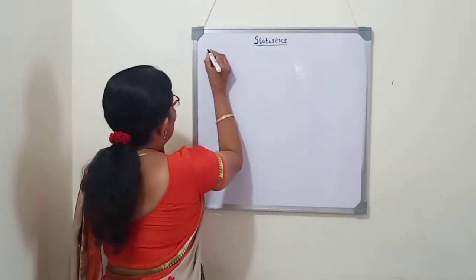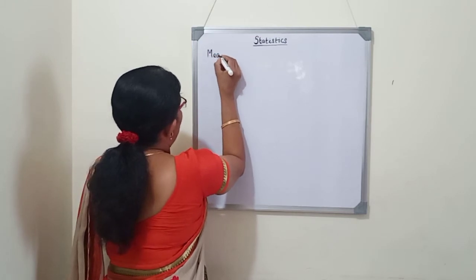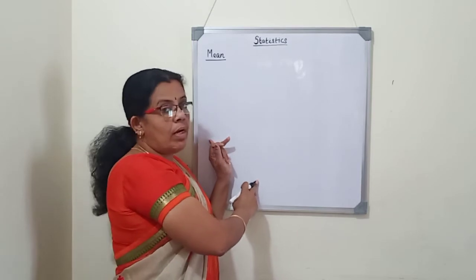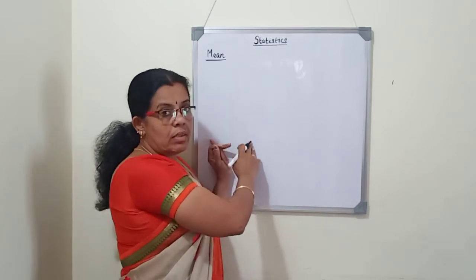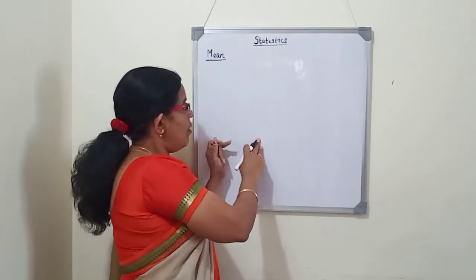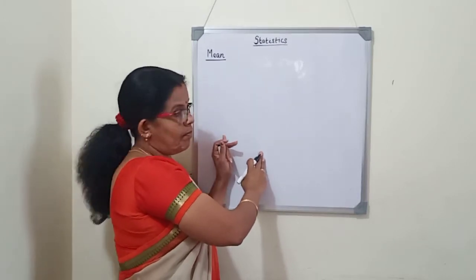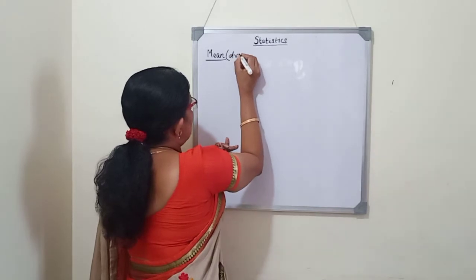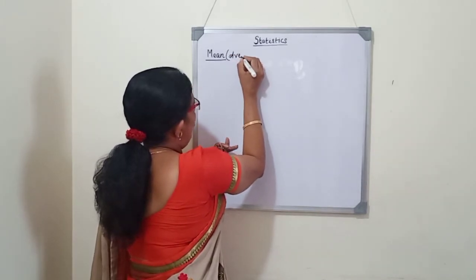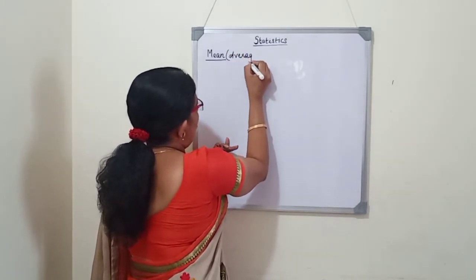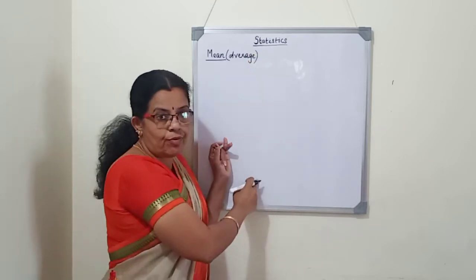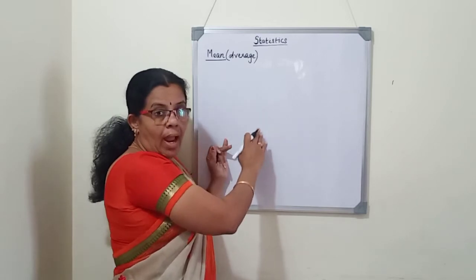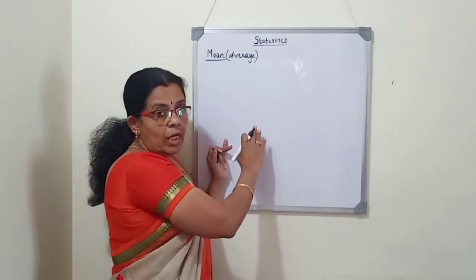What is the meaning of grouped data and ungrouped data? If only scores are given and we calculate the mean, then it is ungrouped data. For example, mean, another word average, is actually the arithmetic mean. If you want to find the average height of two children, how can we find it? We add the heights and divide by 2.